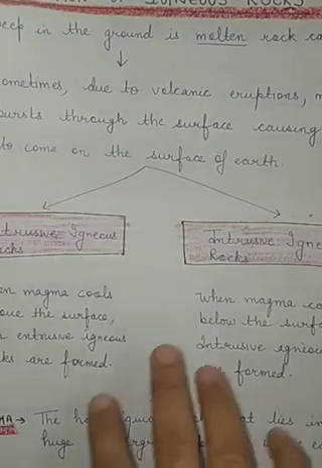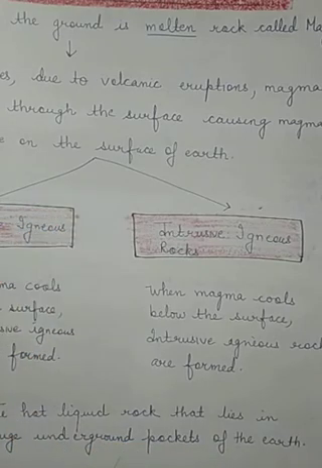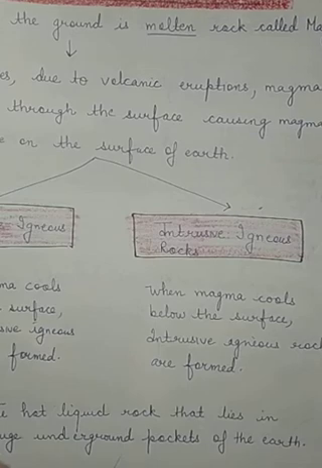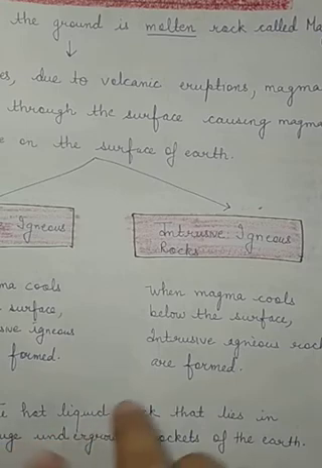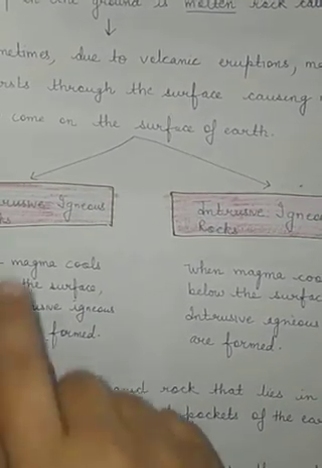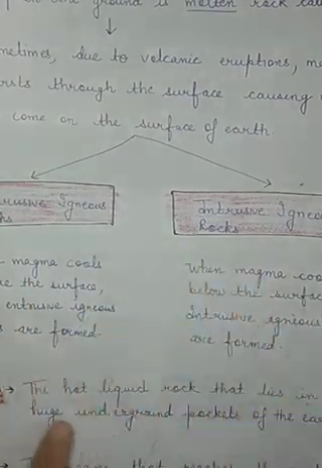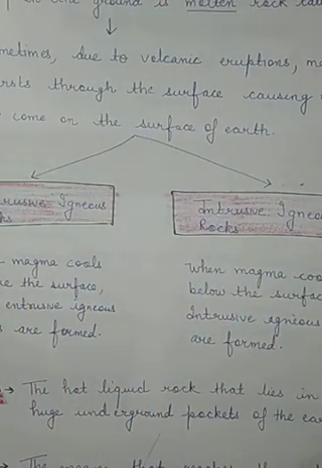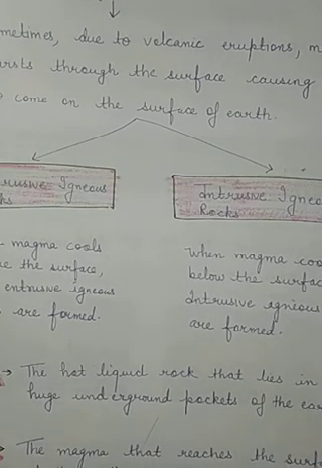So this is all about what is rock, what is mineral, and how rocks are classified on the basis of the types of mineral. And lastly, we have done what igneous rocks are and how igneous rocks are formed. Igneous rocks are again of two types: extrusive and intrusive igneous rocks. So this is all about today's topic.